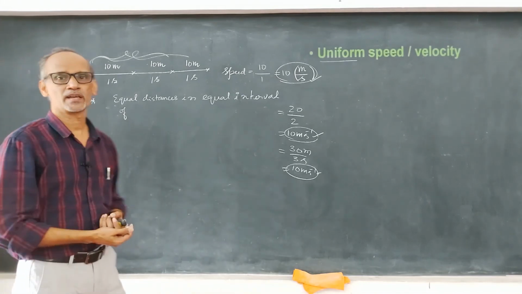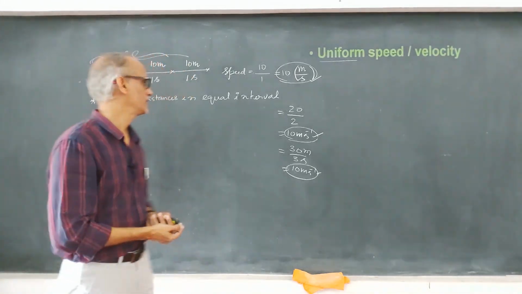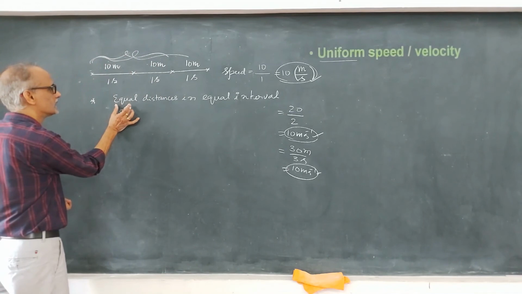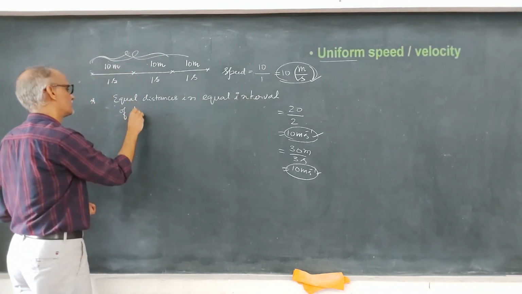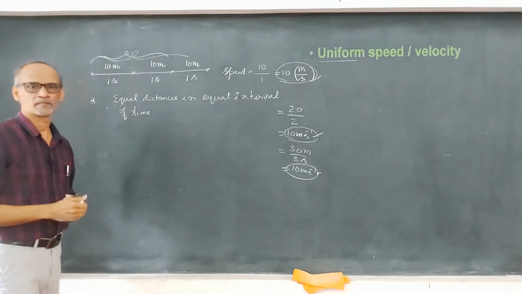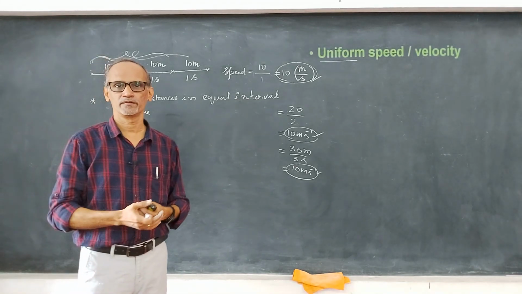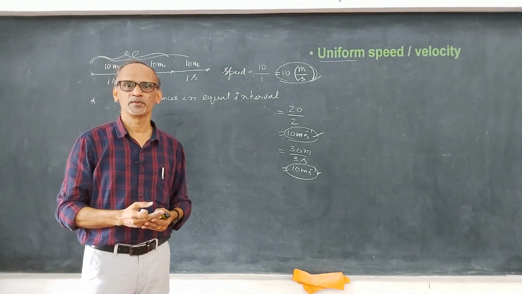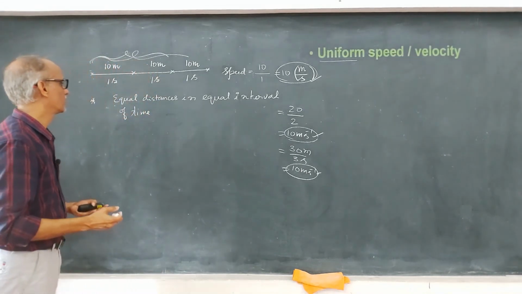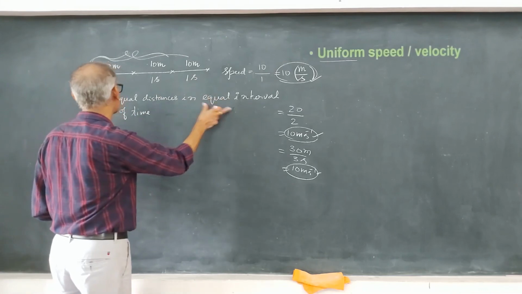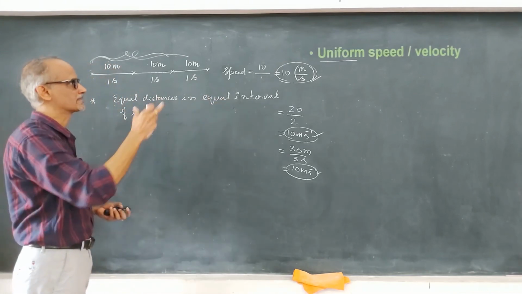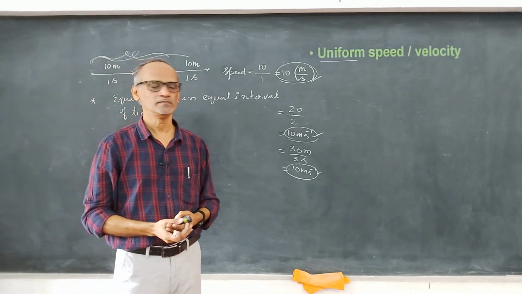A body is said to move with uniform speed if it covers equal distances in equal intervals of time. Then its speed is said to be uniform.